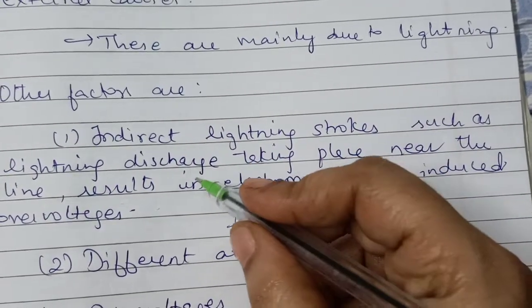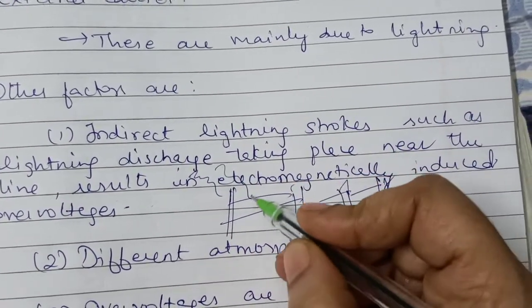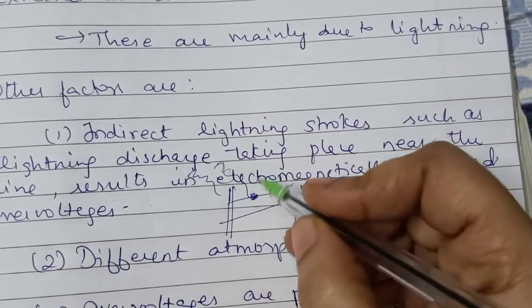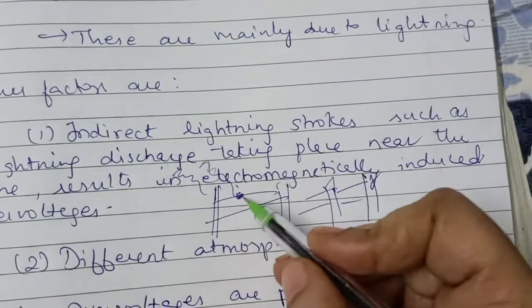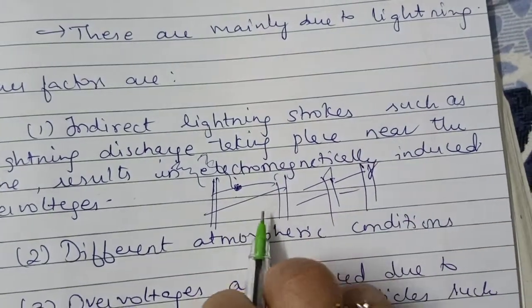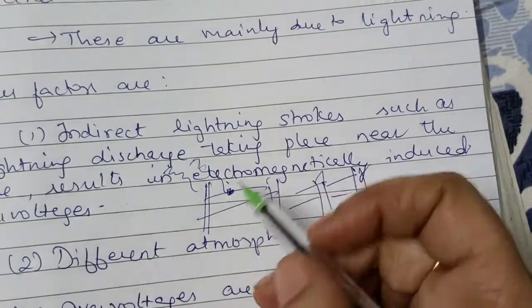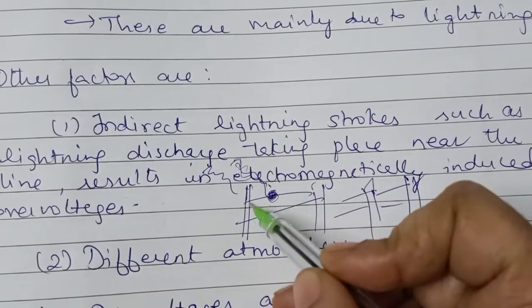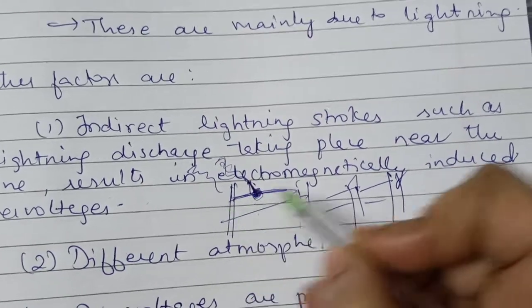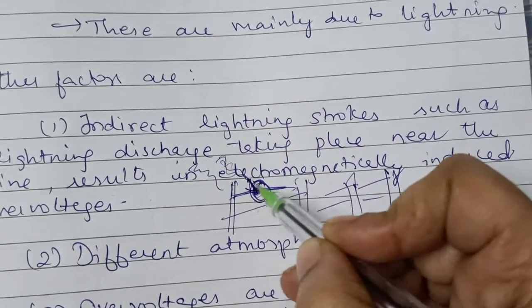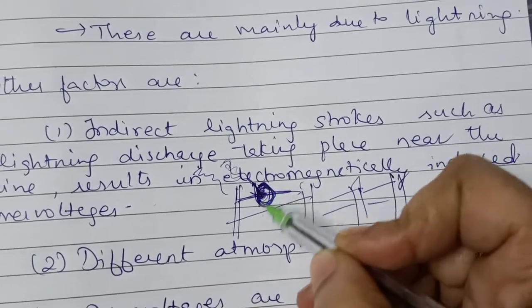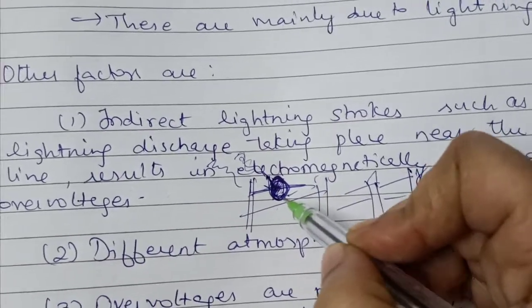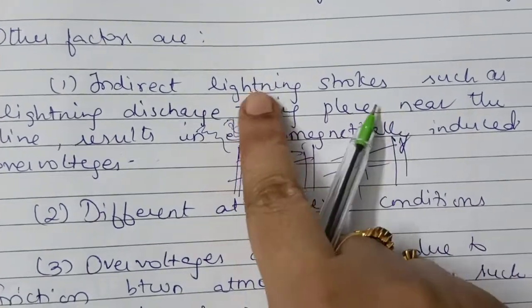If there is lightning near the line, the energy coming from it hits this line, and because of that, electromagnetic over voltage is induced. This voltage and the normal voltage going through the line will create over voltage, which is an external cause of over voltage.